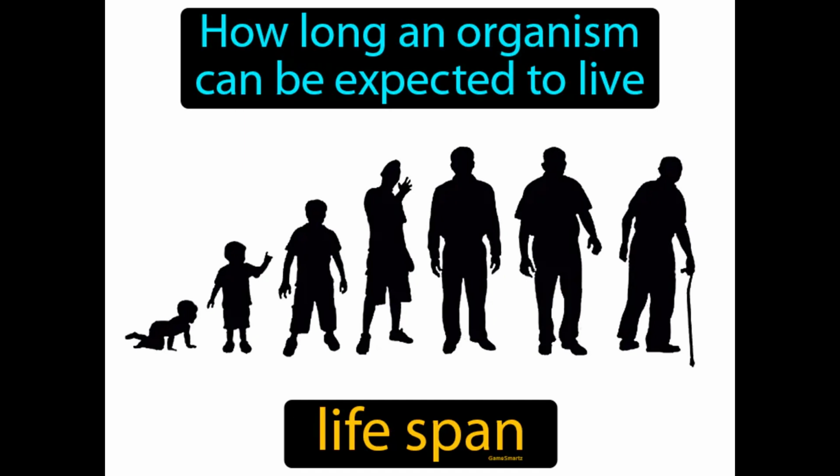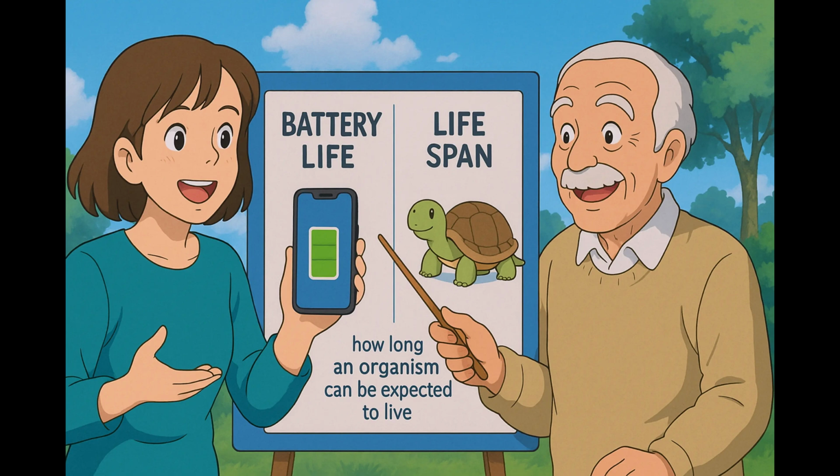How long an organism can be expected to live. Lifespan. Lifespan is the average length of time an organism is expected to live based on its species. Imagine trying to predict how long your smartphone battery will last on a single charge. Just like estimating your phone's battery life depends on various factors such as usage, apps running, and battery health, predicting an organism's lifespan involves considering genetics, environmental influences, and lifestyle choices.